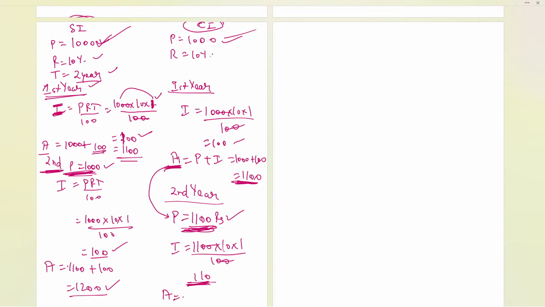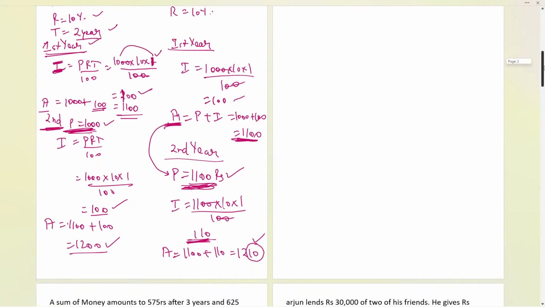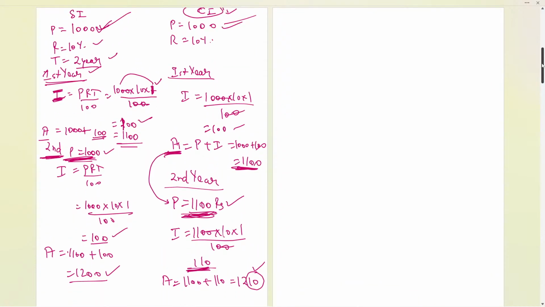So the final amount that we have to pay at the end of the second year is 1100 plus 110, that is 1210. So this 10 rupee extra, that is the advantage of compound interest. Whenever you are getting some money now and you are able to invest with the help of a compound interest plan, you should proceed that way only. In the stock market, usually the Bank Nifty and all follow kind of CI growth, approximately we can say that. So now let us proceed further and see the next part.